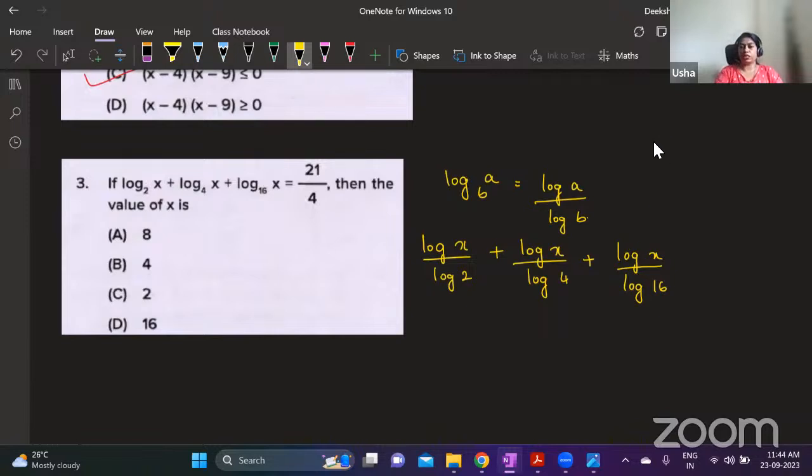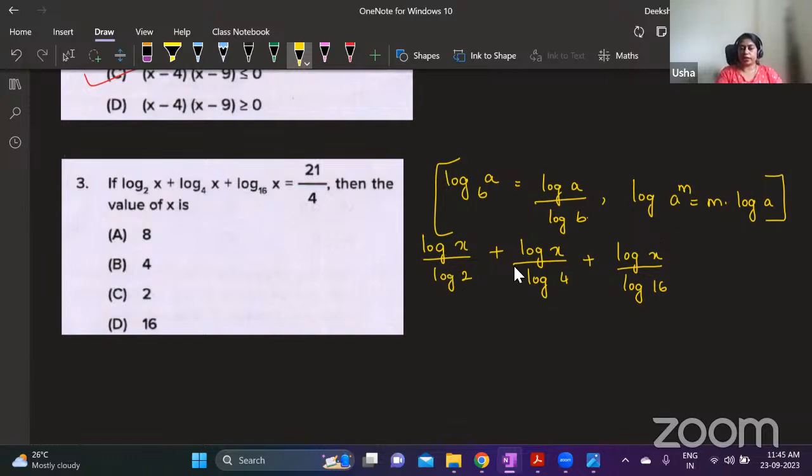The next rule that we are applying is log of a power m is equal to m into log a. If you have watched the logarithm video, you will understand this method. I have explained all these properties and when to use which one. If you are a member, you'll have access to that log video. Log a to the power m is m into log a. Means if you have expressed a number as a power, then this power becomes the product.